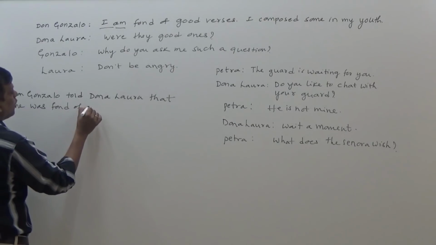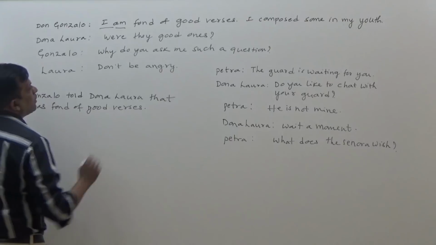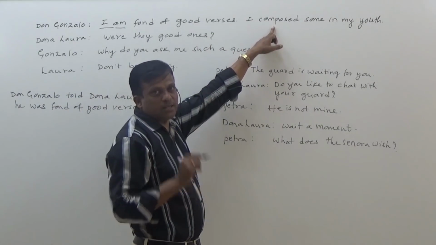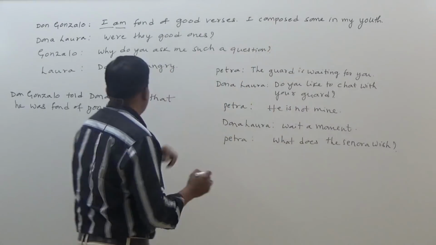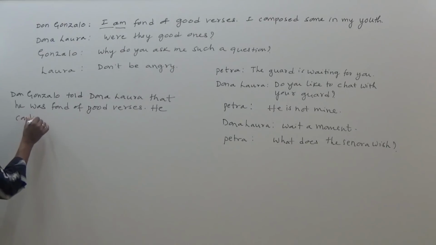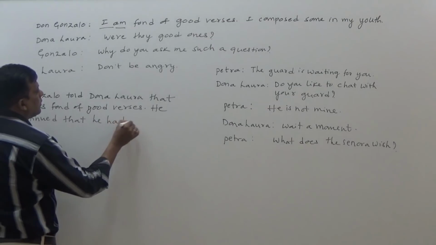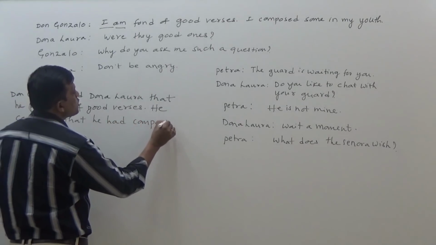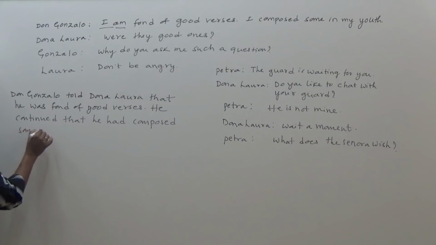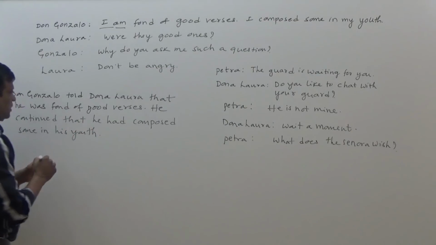He was fond of good verses. I composed some in my youth. Simple past tense is changed to past perfect tense. He continued that he had composed some in his youth.